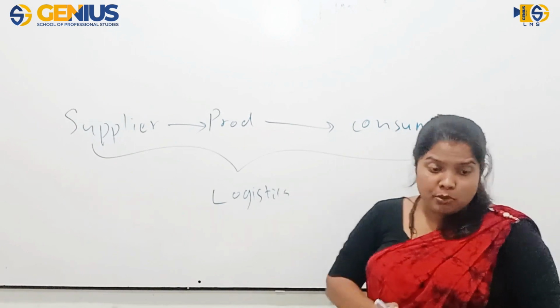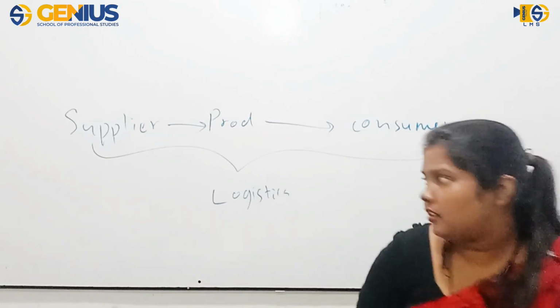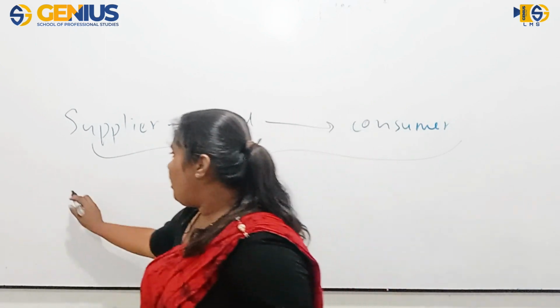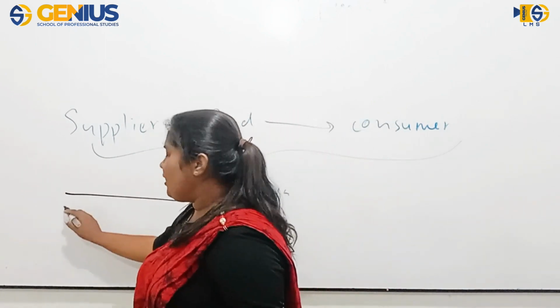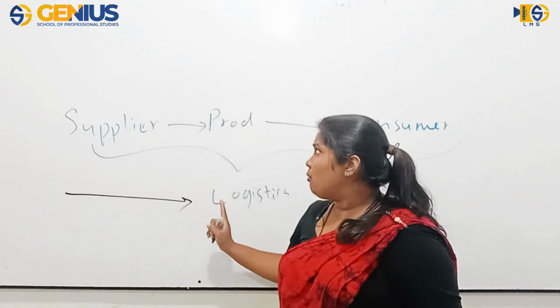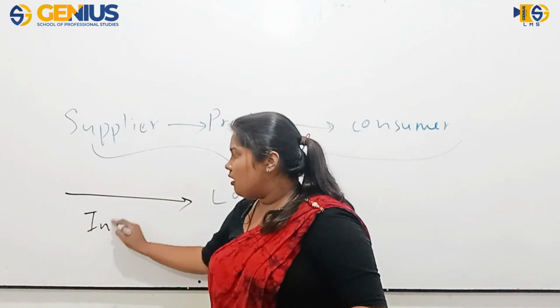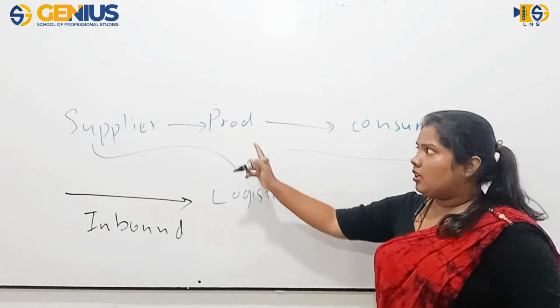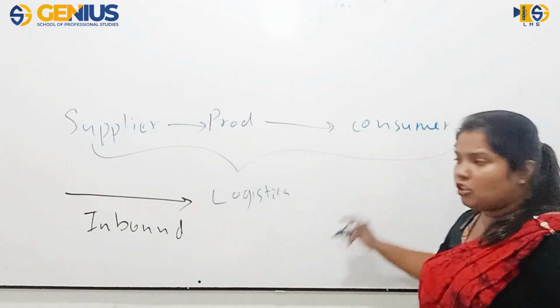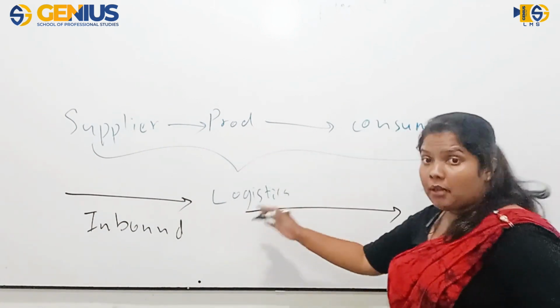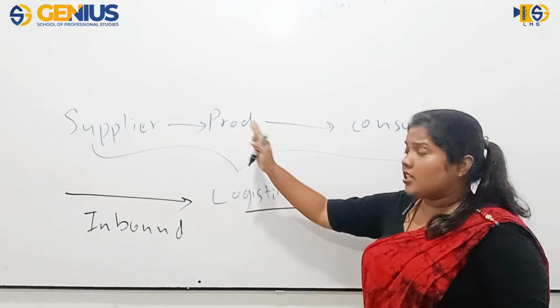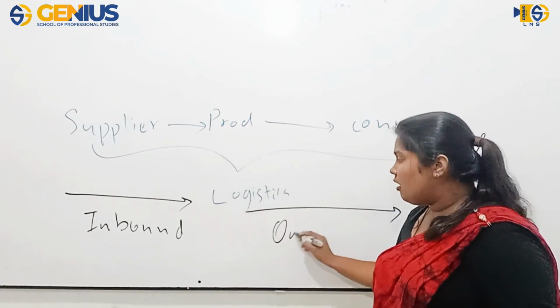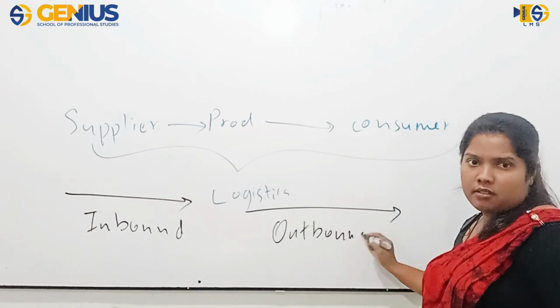The part where we consider how raw materials are taken from supplier to producer is known as inbound logistics. And the part where we discuss how the producer sends the goods to the consumer is known as outbound logistics.